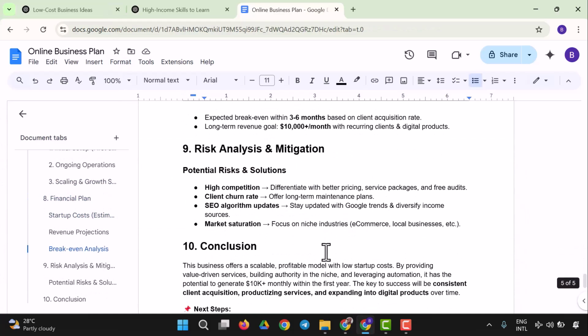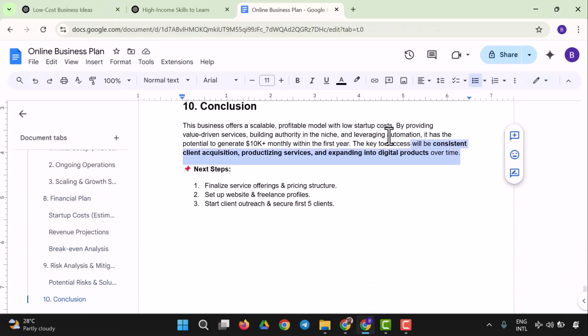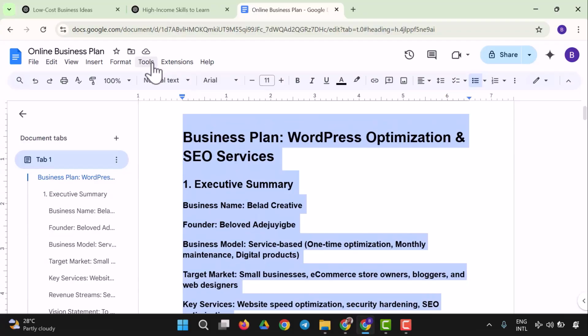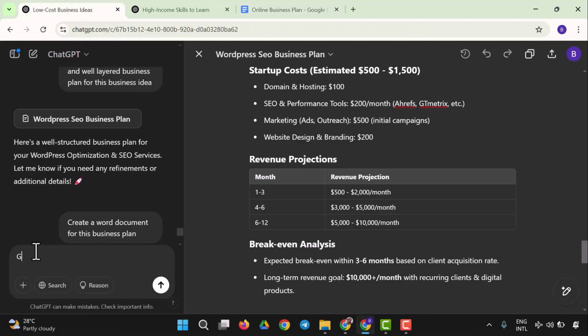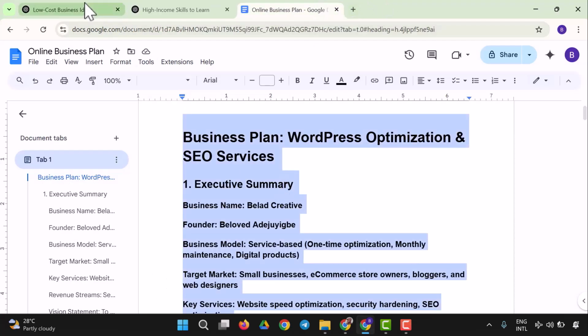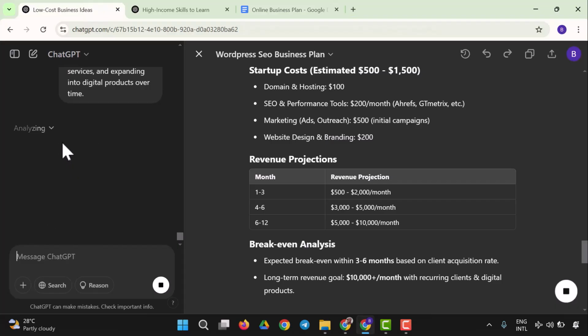So let's make sure we have a bigger business plan. So I'm going to do this right now. So I'm going to copy this. Let me have this copied, and I'm going to say, give me a detailed and comprehensive business plan using this information. So we're going to say using this information, and we're going to proceed with what we have. So I'm going to paste that information right here, the information I copied. I'm going to paste it here in my prompt, and it's analyzing that for us.